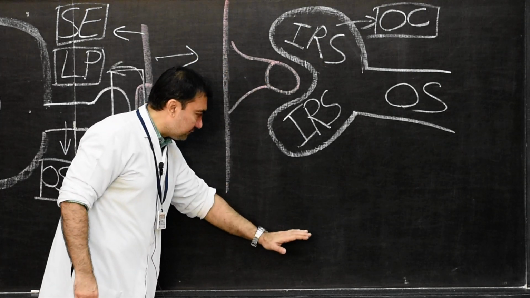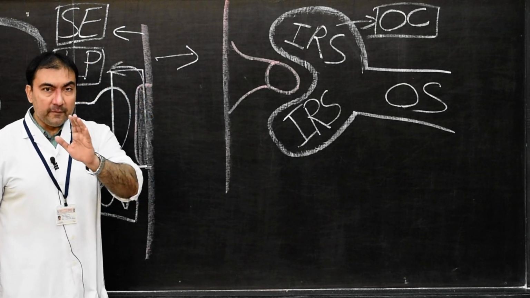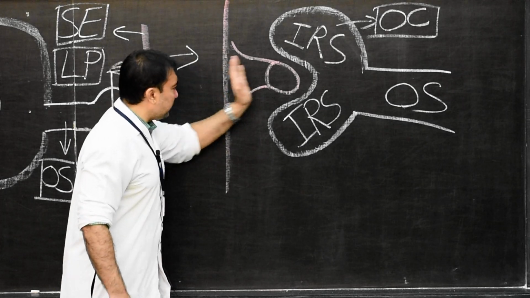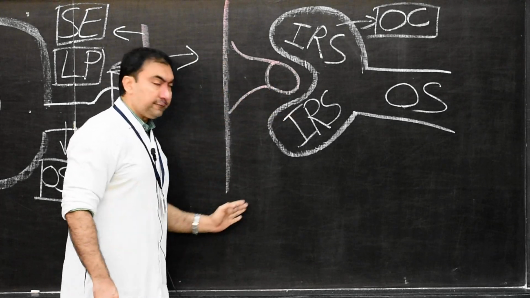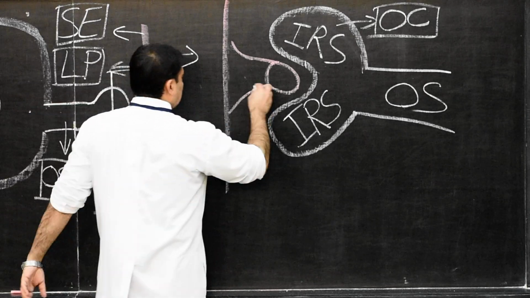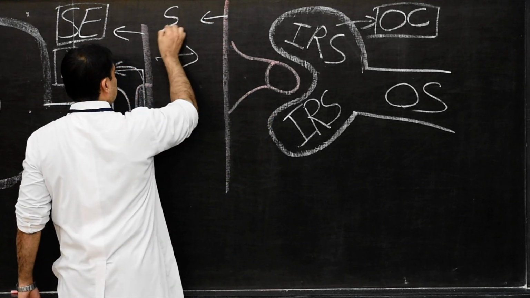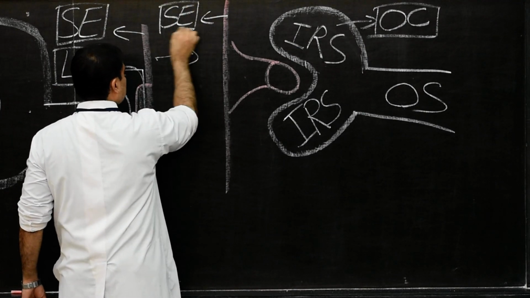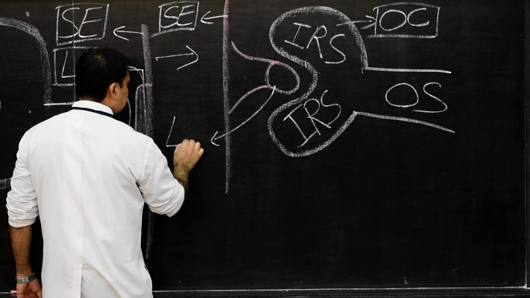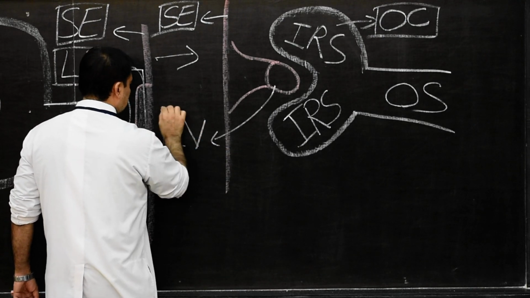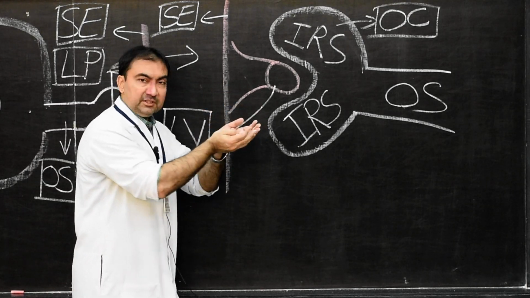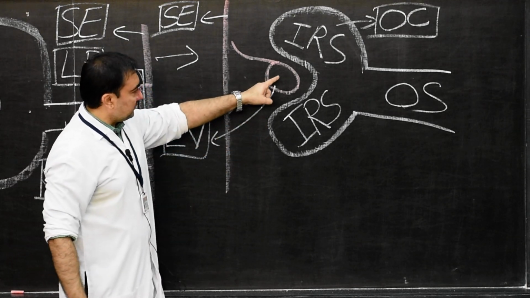In the later stage, when we draw the next diagram, we will show very clearly that this lens vesicle will be completely detached from surface ectoderm. So here we mark this diagram right now. This one will be surface ectoderm, and this portion, see here, will be known as lens vesicle. From the lens placode, the entire detached segment will become a small spherical shape, which becomes the lens vesicle.